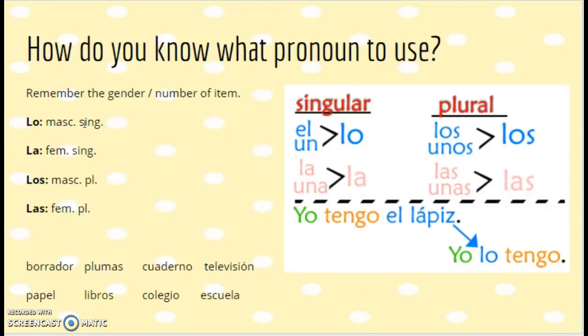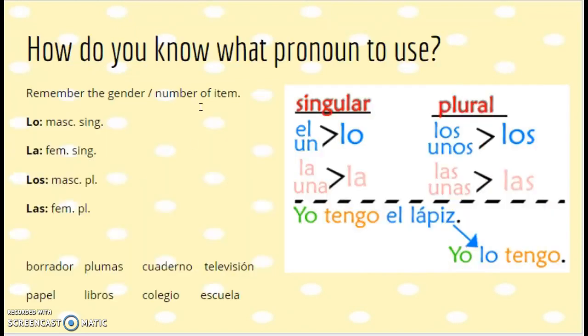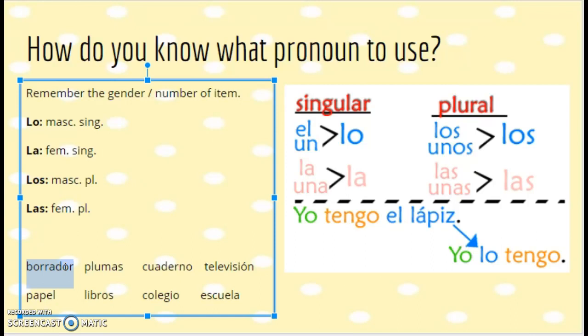So finally, how do you know what pronoun to use? People are pretty easy, like me is me, te is you, and so on. Objects can be tricky since it can either be lo or la, them can be los or las. So you have to remember to look at the gender of the item. If it's a masculine item such as zapatos, it would have to be lo or los. It would be los because zapatos are plural, for instance. Borrador is masculine and singular, so it would be lo. Plumas, feminine and plural, so it would be las.